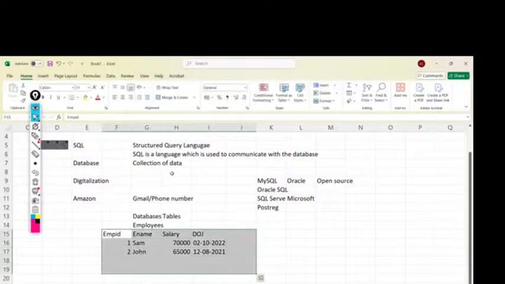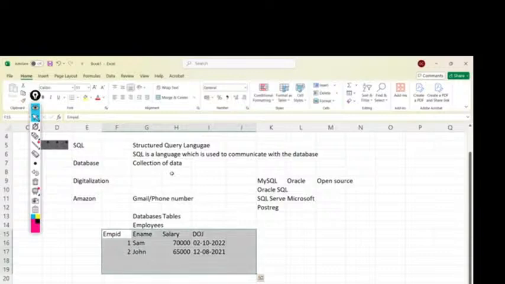So what is RDBMS in the sense? As I said, we store the data in the form of tables, right? If all the tables are related with each other inside our database, then we will say that it follows the RDBMS concept. It's a concept which is used to maintain the databases. Basically, it's a management system.